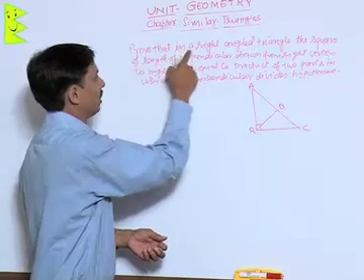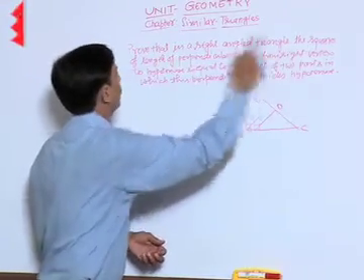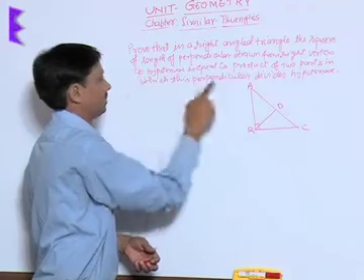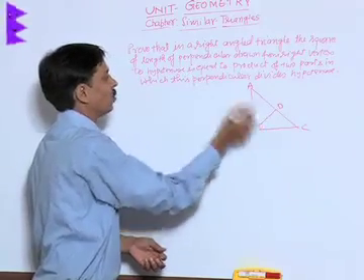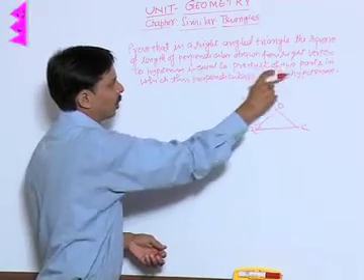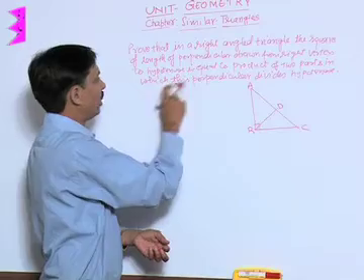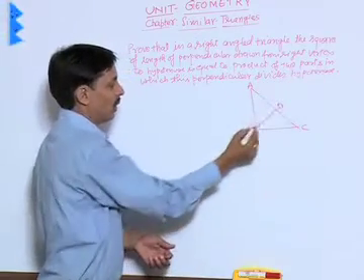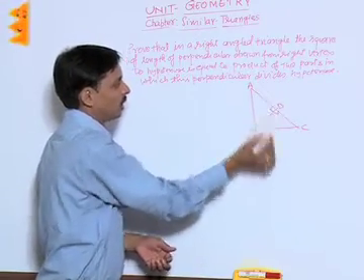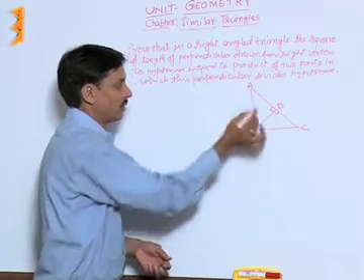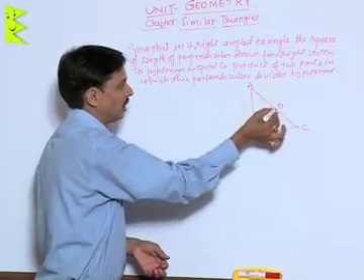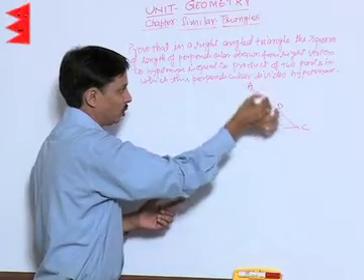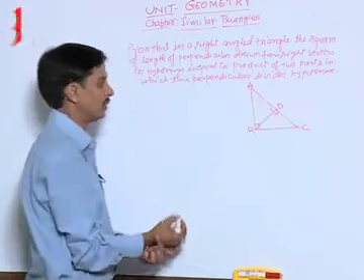So prove that in a right angled triangle, the square of the length of the perpendicular drawn from the right vertex, that is, I want to prove BD square, is equal to the product of the two parts in which this perpendicular divides or separates the hypotenuse. The perpendicular is BD, hypotenuse is AC. This is separated in two parts, AD and DC. So what we need to prove is that BD square is equal to AD into CD.